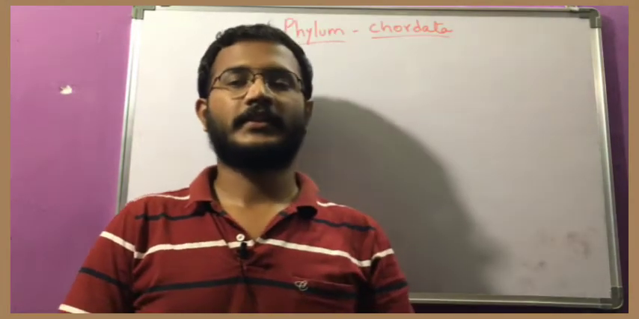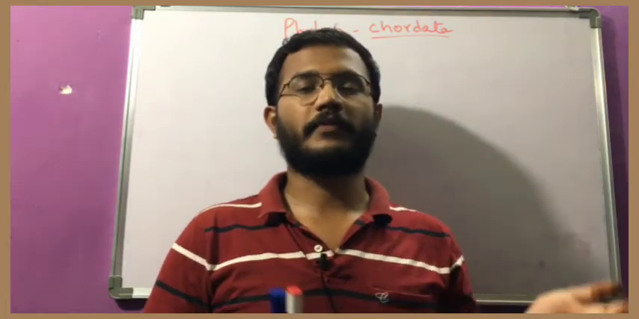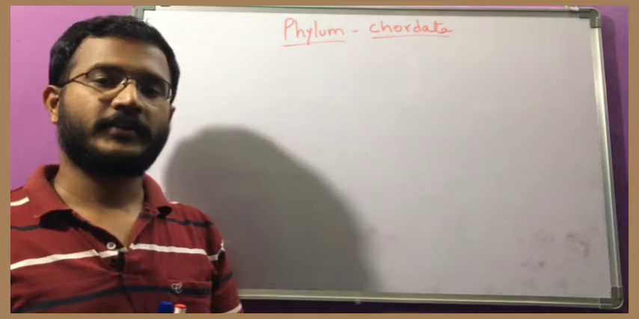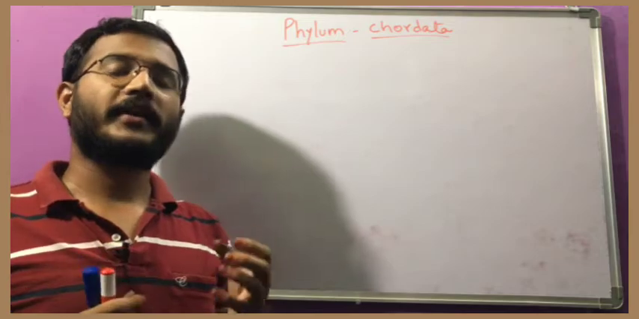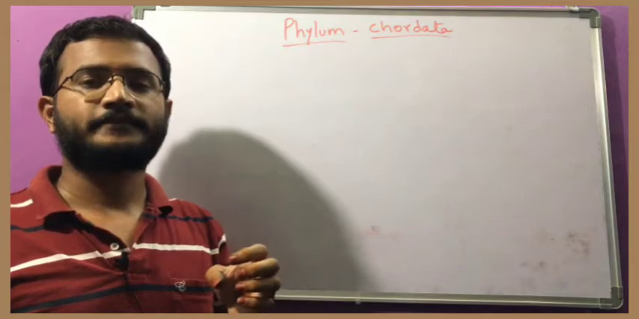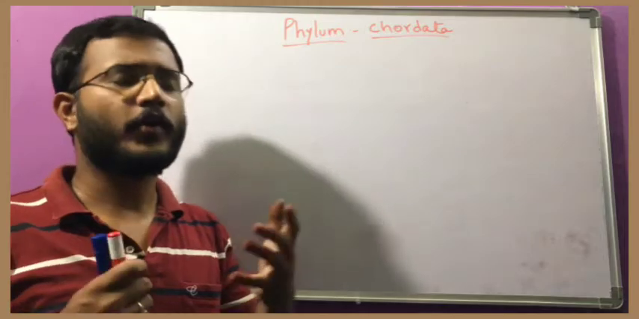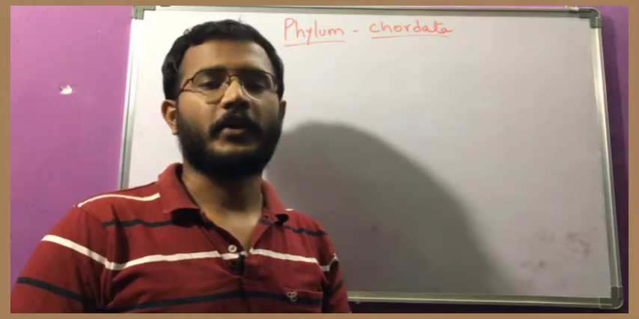From yesterday's class, we completed the invertebrate phyla, that are non-chordates, from Porifera to Hemichordata, and now we will see the phylum Chordata. So before going into the phylum Chordata, we have to know some details. That means, by considering which characters, we can decide a particular animal as a chordate or vertebrate. So how can you define an organism or an animal under the phylum Chordata?